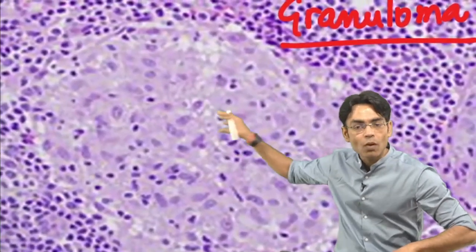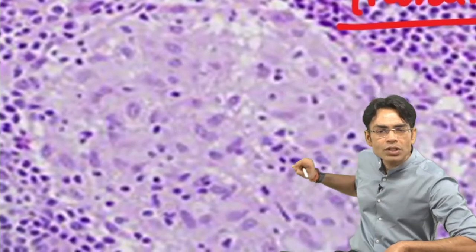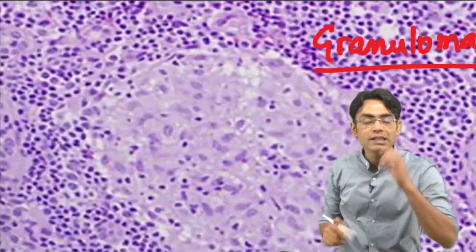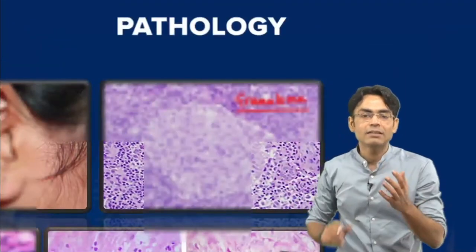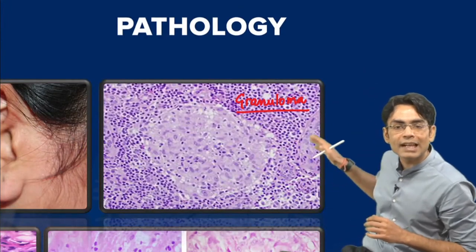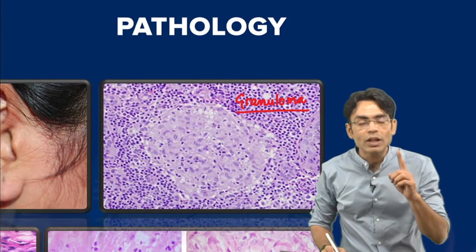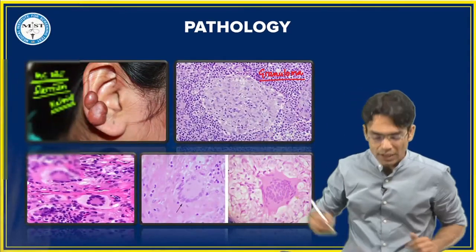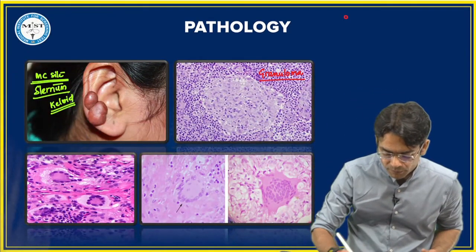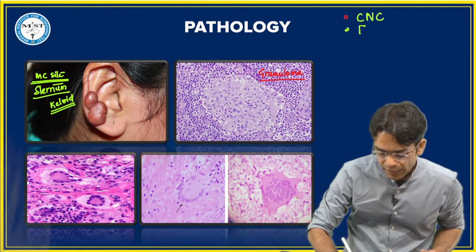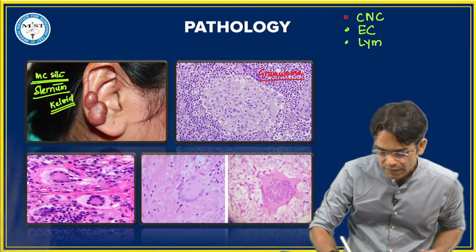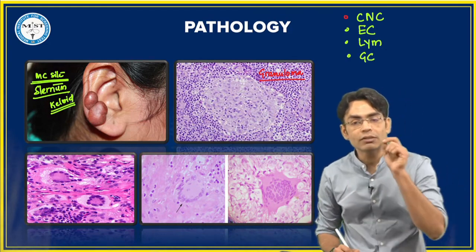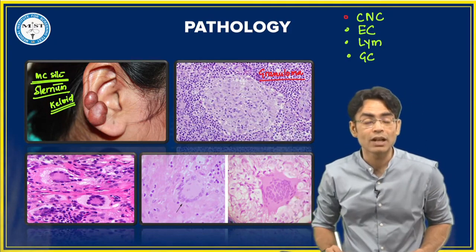There are cells inside. What are these cells? If you see this particular cell, this is an epithelioid cell, with slipper shaped nuclei. So all these slipper shaped nuclei are your activated macrophages. And all these small dots you see are your lymphocytes. And it is surrounded by giant cells. Here on the side is a giant cell. So whenever we are talking about a granuloma, this is a granuloma image. There are four things: a central necrotic core, epithelioid cells, lymphocytes, and lastly giant cells. These are the four things making a granuloma. This is an image of granuloma.